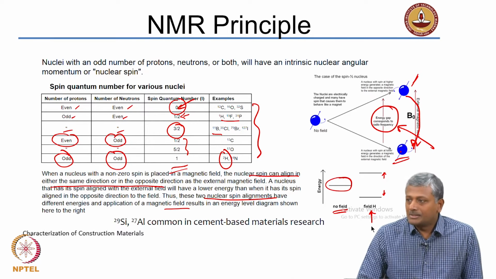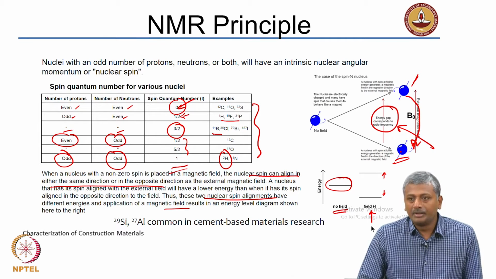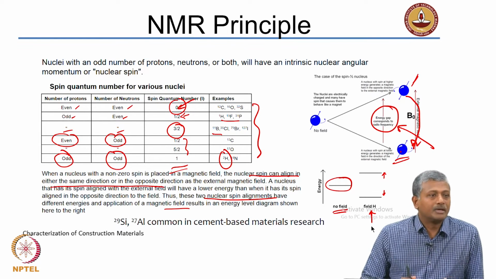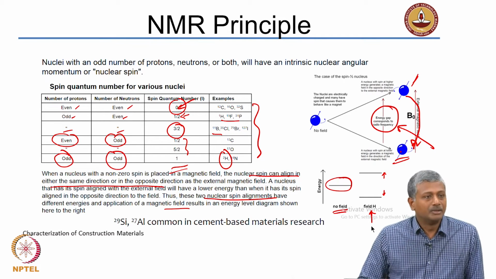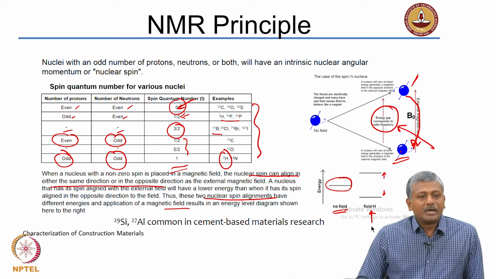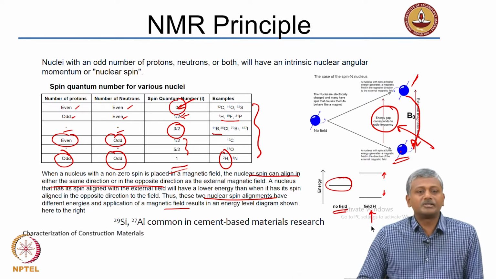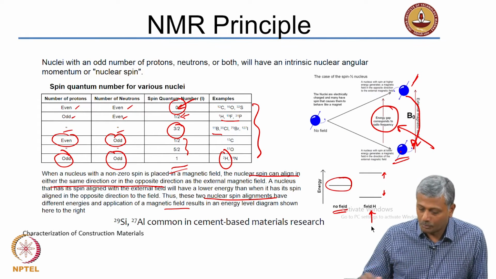So, the energy state of this atom will increase when it absorbs the radio frequency radiation, and conversely, by emission of the radiation, the energy state can come back to its ground state. Okay. So, you have energy transitions happening in the nuclei because of the spins, and that happens only in specific sets of nuclei which have odd numbered neutrons or protons or both.